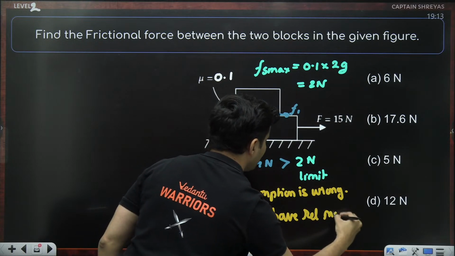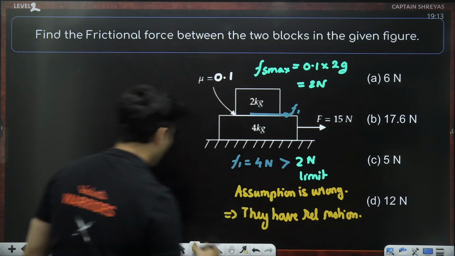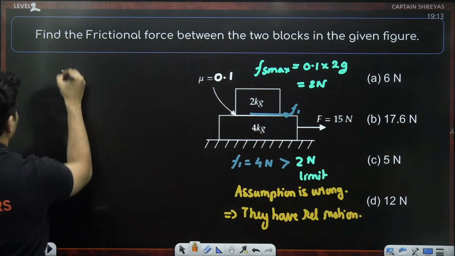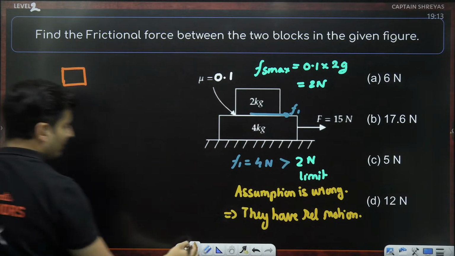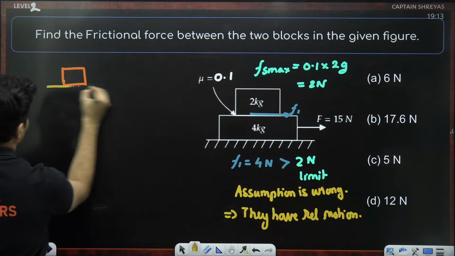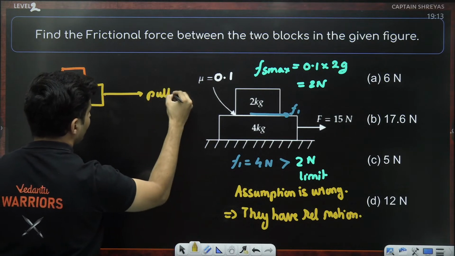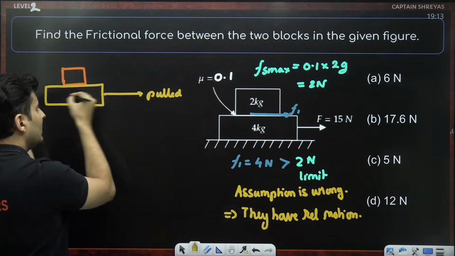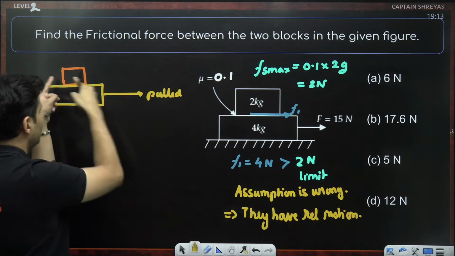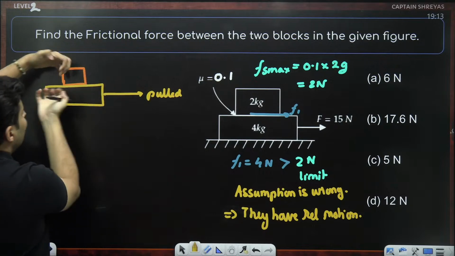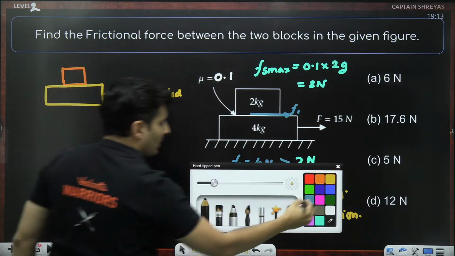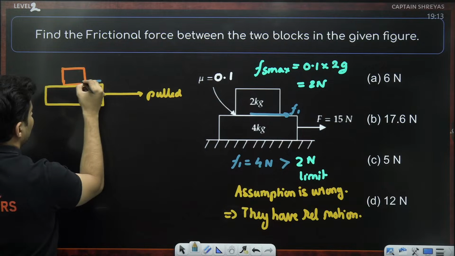They have relative motion, which means, between this block and this block, this block is being pulled faster. This block is just being dragged by the lower block. So the upper block experiences a friction like this.